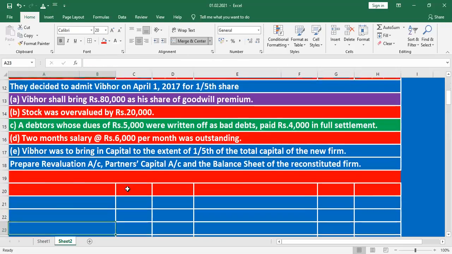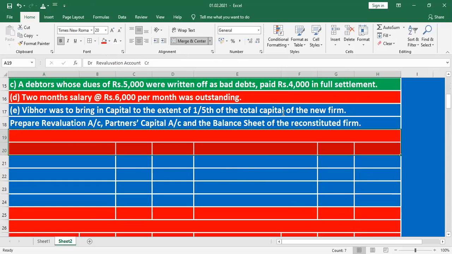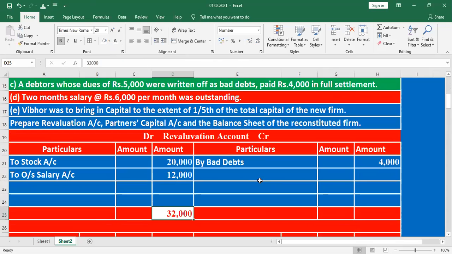First, prepare the revaluation account, with debit side and credit side. The debit side will mention all the losses. The credit side will mention all the gains and profits. Here there is only one credit: bad debts 5,000 already written off, now we received 4,000. It's a gain for us, that's why it is mentioned on the credit side.